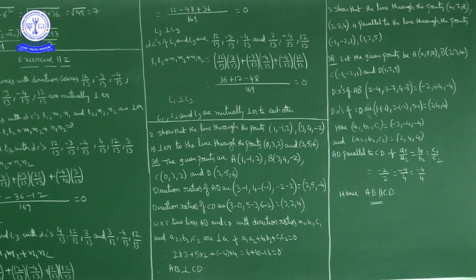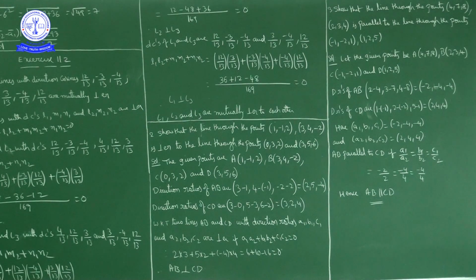Okay, the direction ratios of AB we have as 2, 5, minus 4. Direction ratios of CD are 3, 2, 4. Now what do we know? We know that if two lines AB and CD with direction ratios a1, b1, c1 and a2, b2, c2 are perpendicular to each other, if a1 a2 plus b1 b2 plus c1 c2 is equal to 0.